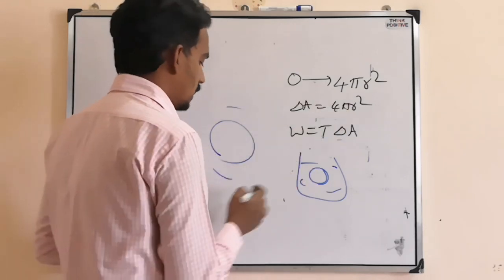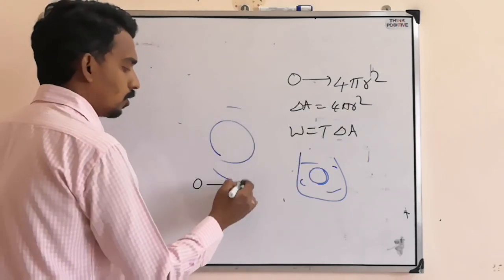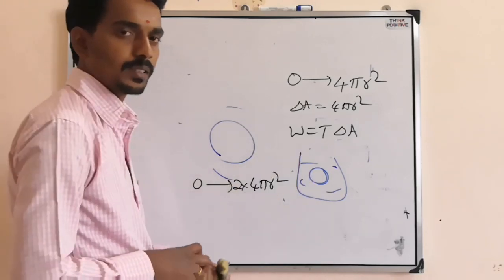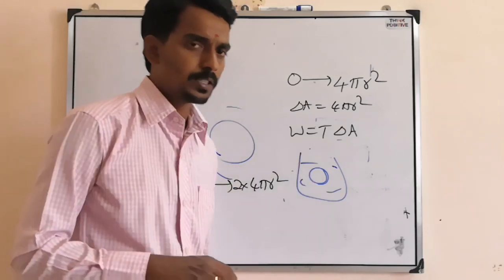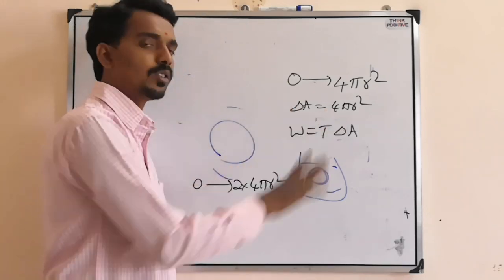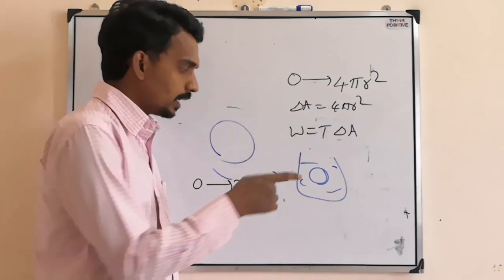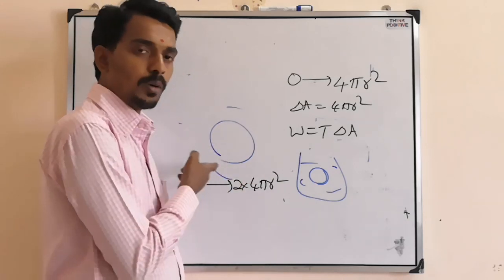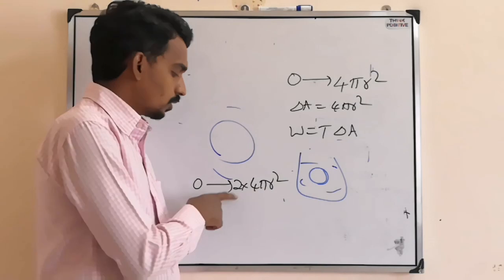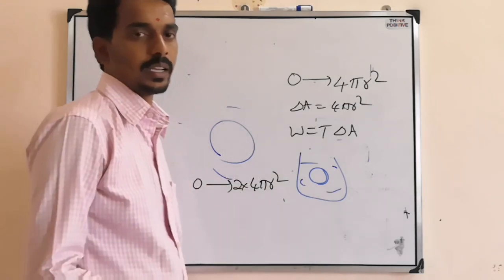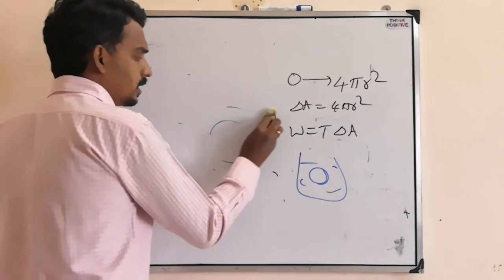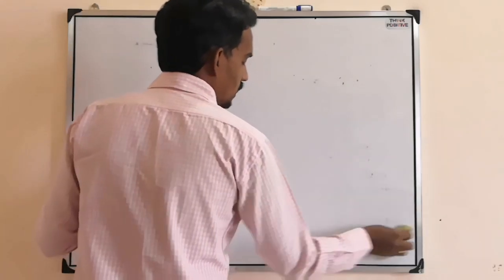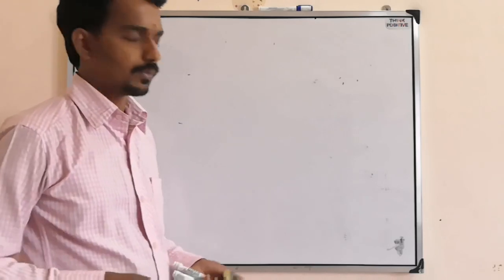That's why the formula changes. So the initial area 0 means we have to take 2 into 4 pi r square. That is the difference between drop and bubble. Drop means no confusion. A bubble inside the liquid is the same as a drop. But a bubble in air like a soap bubble, then you have to take 2 times the change in area. Then you can find the work done or change in surface energy of the drop or liquid.